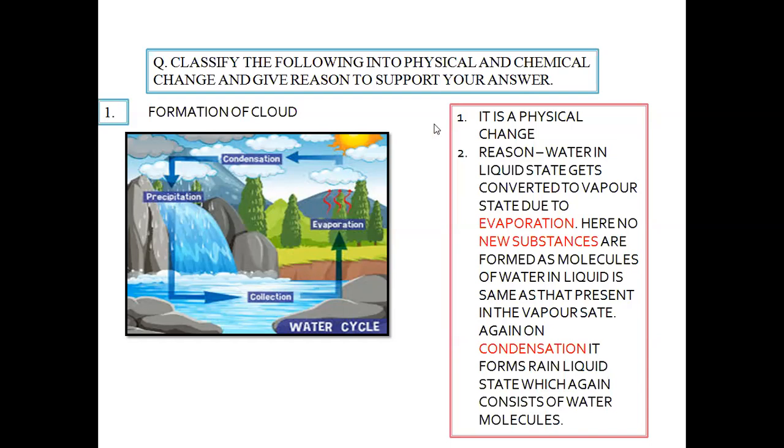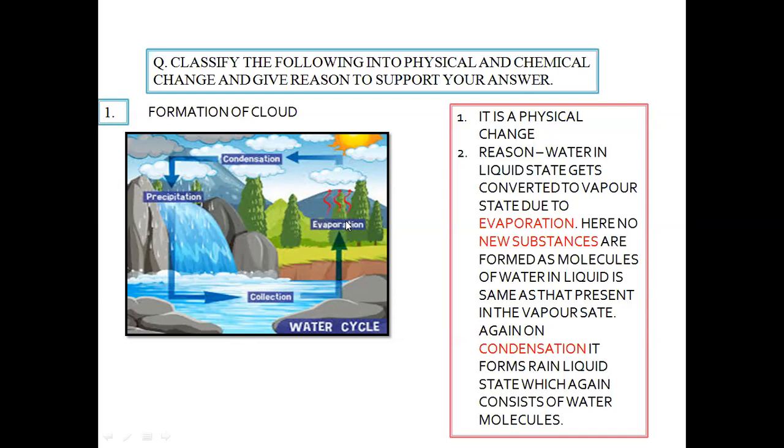So the diagram which is shown over here shows the formation of cloud by means of the water cycle. Now, formation of cloud, is it a physical change or is it a chemical change? So let us begin. It is a physical change. Why is it a physical change? Let us explain. The water in the liquid state, which is found in water bodies like lake, ocean, river, pond, and so on, due to evaporation, slowly gets converted into its vapor state.